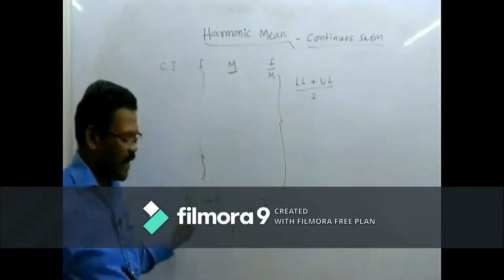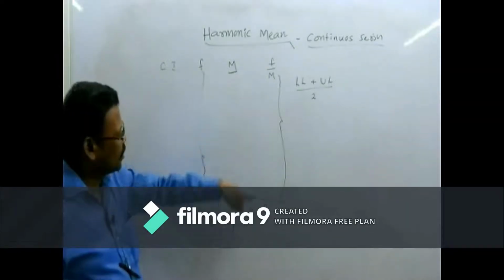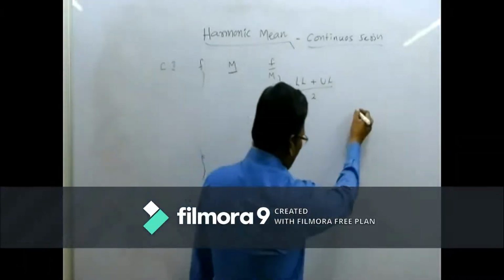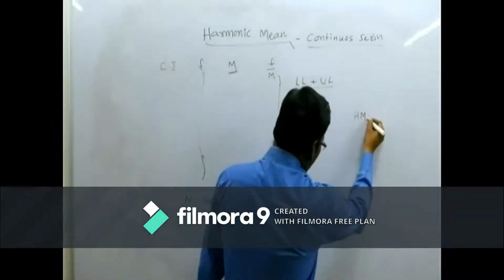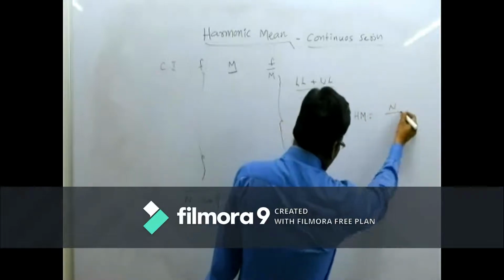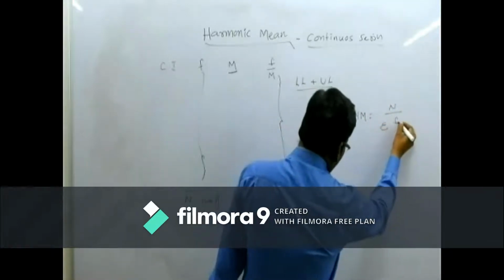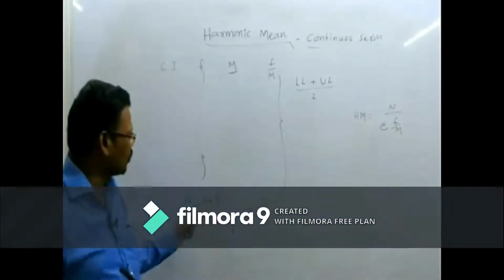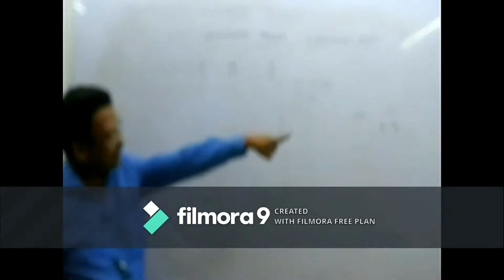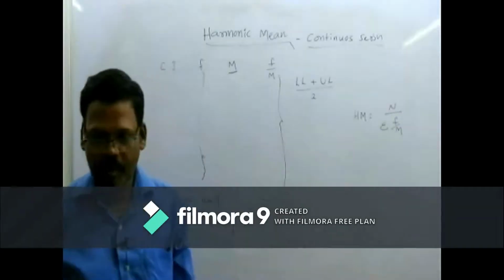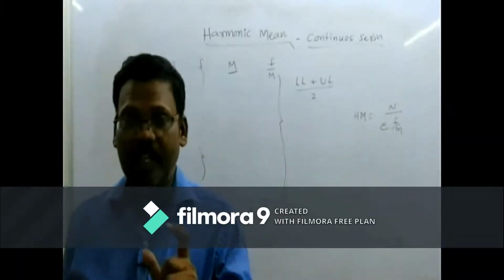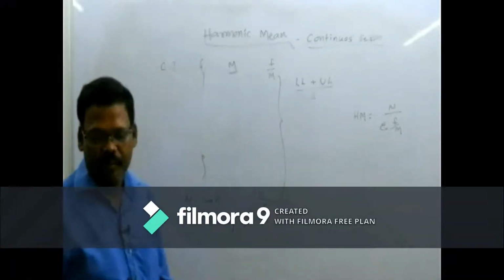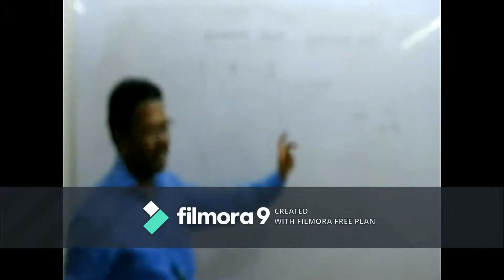Now we got the n value and the sigma f by m value. So what is the formula to know the harmonic mean? Harmonic mean is equal to n divided by sigma f divided by m. If we substitute these values in the formula, we will get one value. That value is considered as the harmonic mean. This is the procedure.